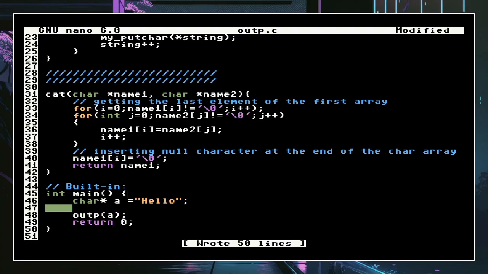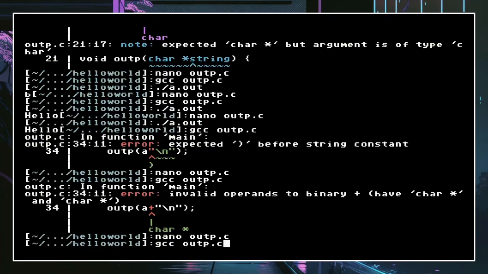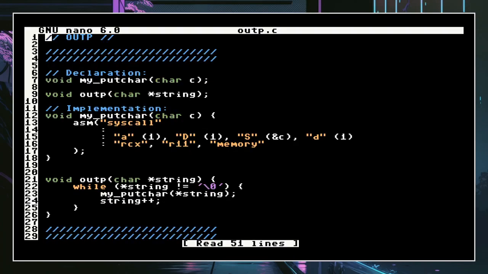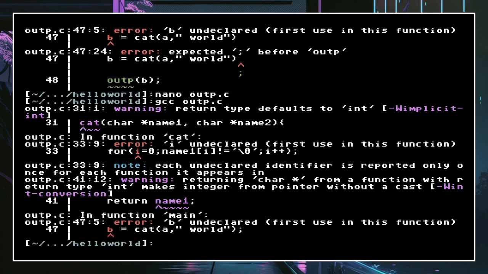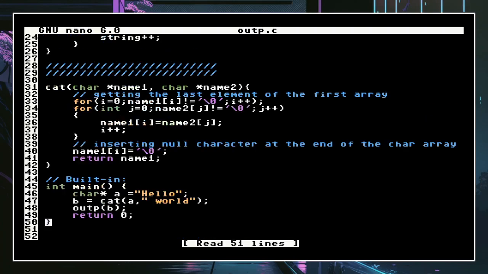So we take hello, and we do cat, and we do a, because that's the name of the first variable, and then we give it just a string. I'm just gonna give it world. That would be cool if it worked. And b is going to be equal to that, and now we're going to try to compile that, and it ain't gonna work because I always forget the semicolon at the end. I think that's called a semicolon. No, not semicolon. I'm not sure how it's called actually. B is not declared. That's just a fact of life.